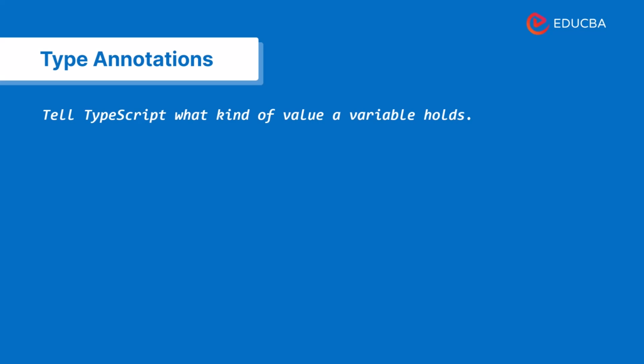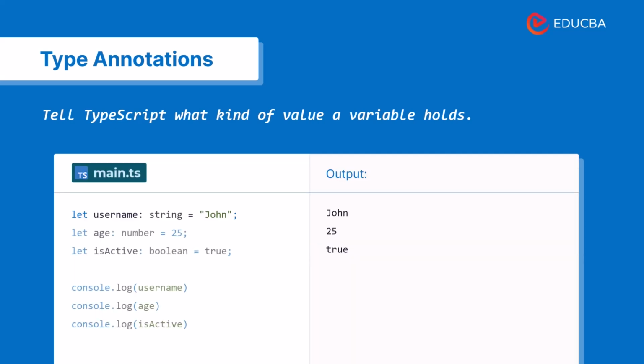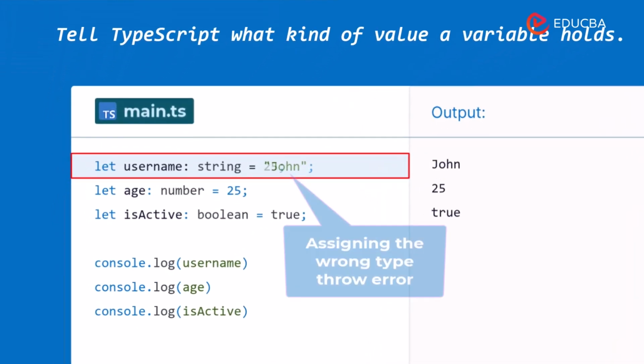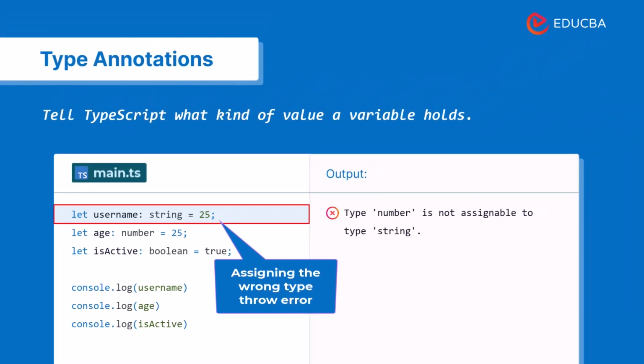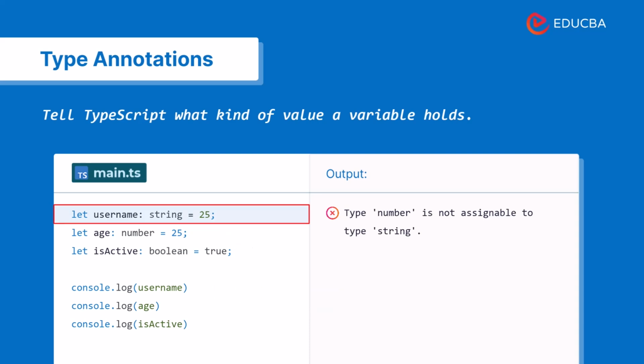Type annotations. Type annotations tell TypeScript what kind of value a variable holds. The basic types include string, number, boolean, null, undefined, and any. For example, a username is a string, an age is a number, an active status is a boolean. Now, if you accidentally assign the wrong type, like setting username to a number, TypeScript immediately throws an error. That's the whole point. Errors are caught during development, not in production.